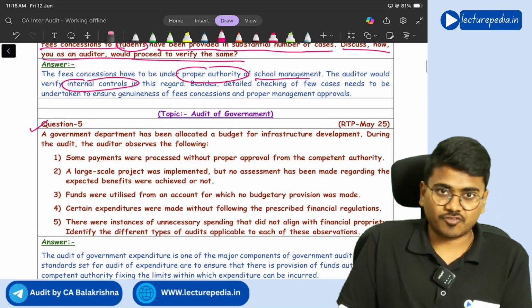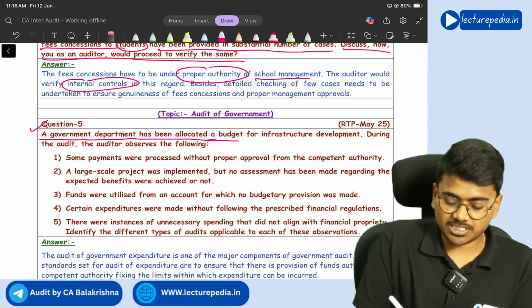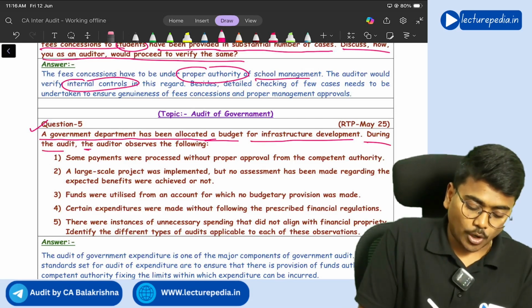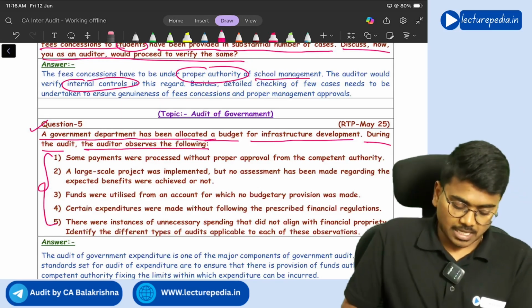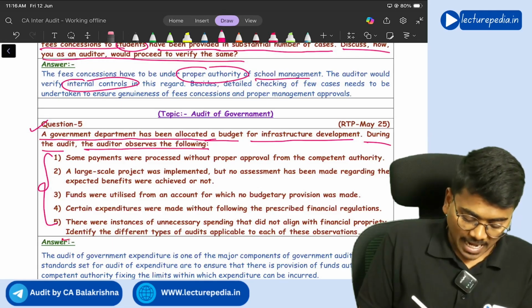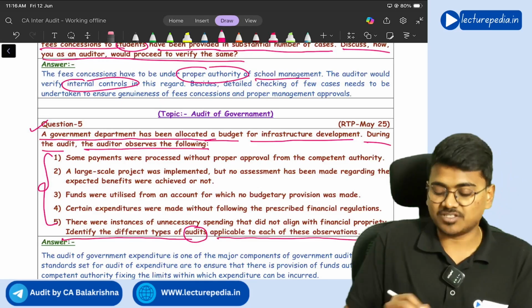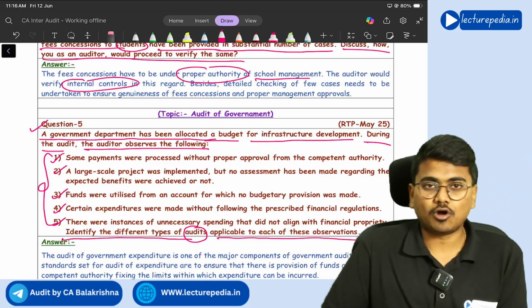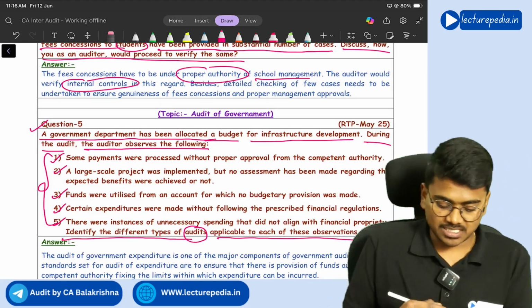Next, question number 5. A government department has been allocated a budget for infrastructure development. During the audit, the auditor observes the following. There are certain 5 points given, and after reading those 5 points, they are asking you to identify the different types of audits applicable to each of these observations. So in each of the situations, which type of audit you will do is what they are asking. Let us read the situation and we'll give the answer.